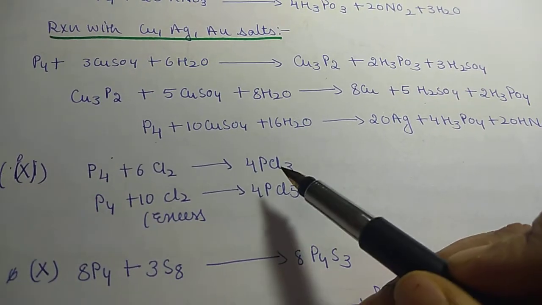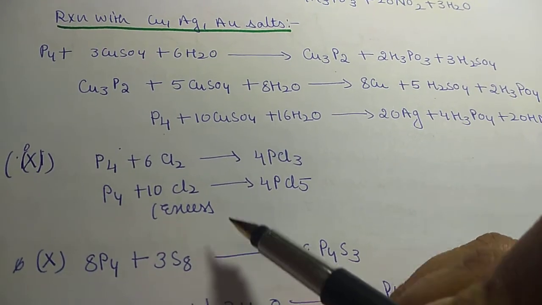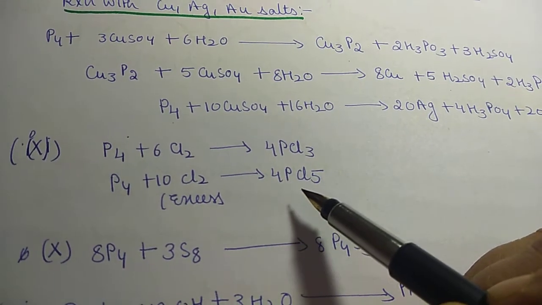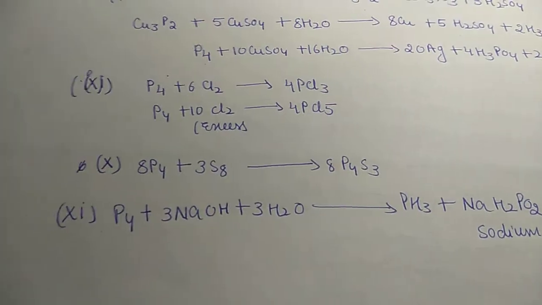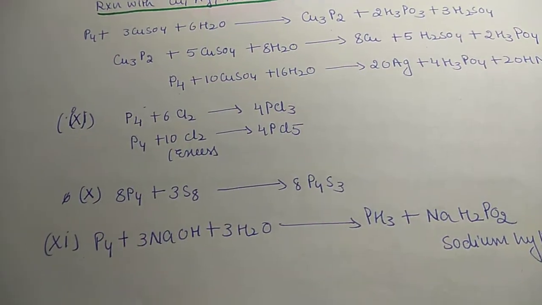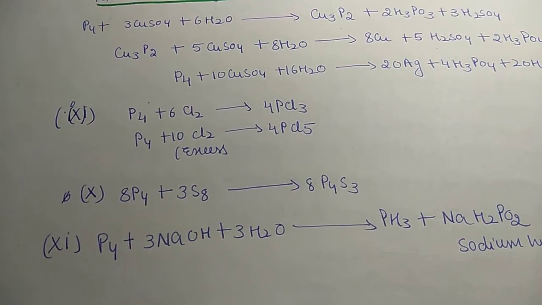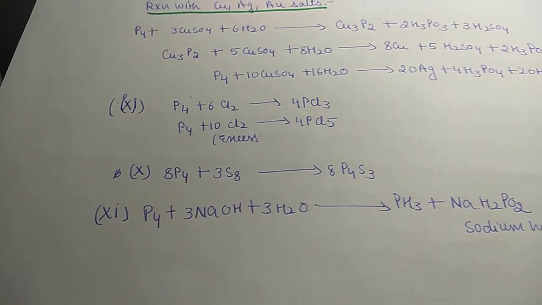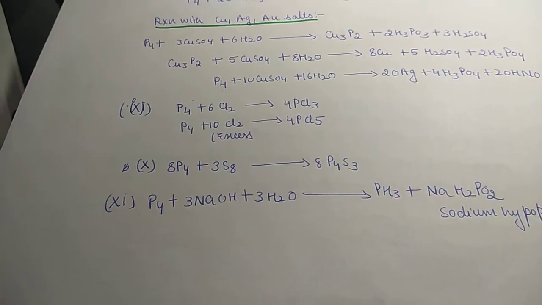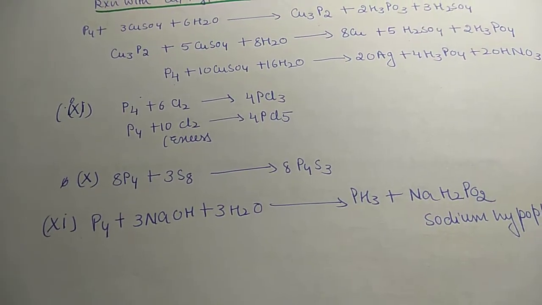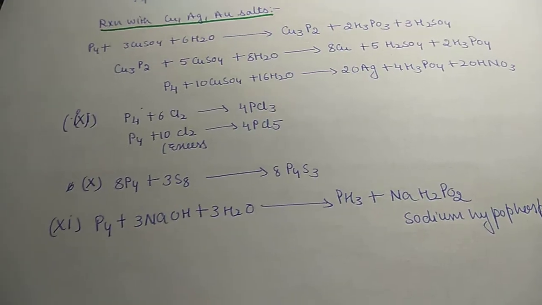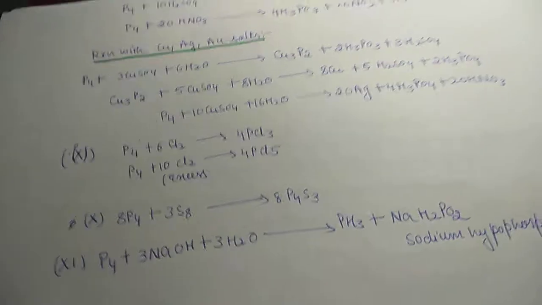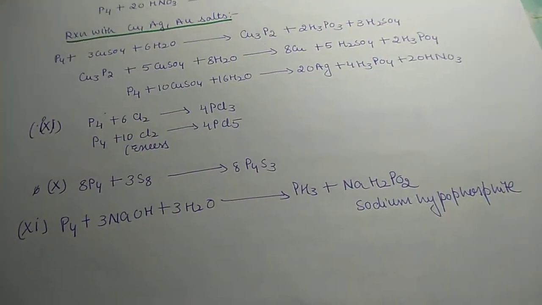It reacts with chlorine to give PCl3. If you take 6 molecules of chlorine, then PCl3; if you take 10 molecules of chlorine, then PCl5 is obtained. Then it reacts with S8, that is sulfur, to give P4S3, which is phosphorus sulfide. Then it reacts with NaOH, a base, and water to give phosphine and NaH2PO2, which is sodium hypophosphite.